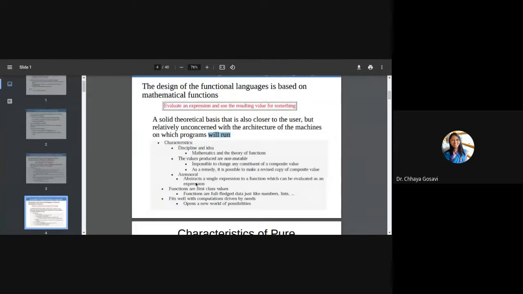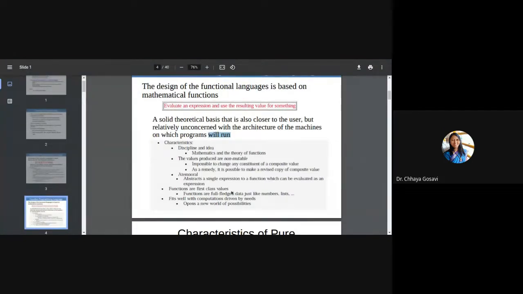Temporal abstraction turns a single expression into a function which can be evaluated as an expression. So here, as sir has explained, functions are considered as expressions. You can perform operations on functions similar to how you perform operations on different variables or numbers. Like we perform operations like x plus y or 3 plus 5, you can add two functions together, f1 plus f2. So functions are considered as expressions.